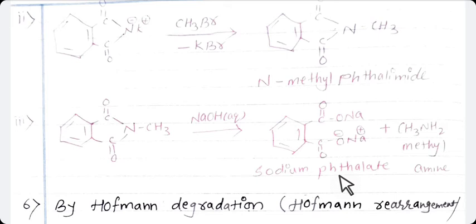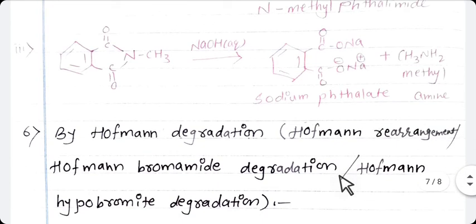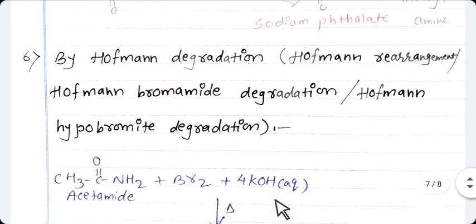The next method is Hofmann degradation, and it is also known as Hofmann rearrangement, or Hofmann bromamide degradation, or Hofmann hypobromite degradation. It is the sixth method for the preparation of amine. This is the good laboratory method for conversion of amide, means RC double bond O NH2, into primary amine.